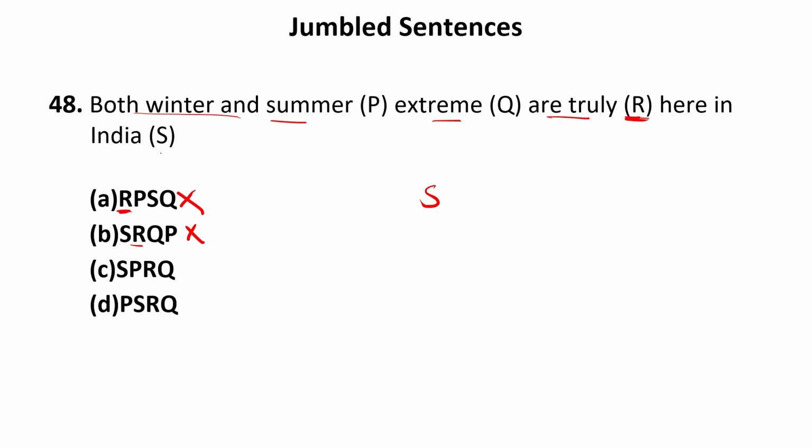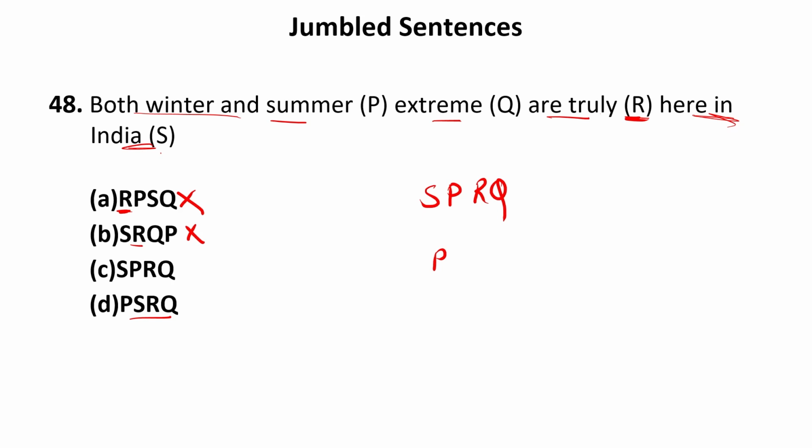Now let us move to the third one. That is SPRQ. Now if it is written here in India, so we are talking about in India, both winter and summer are truly extreme. So this sequence is absolutely correct. But let us check for another option as well. PSRQ. So both winter and summer here in India. Now this is somewhat awkward.